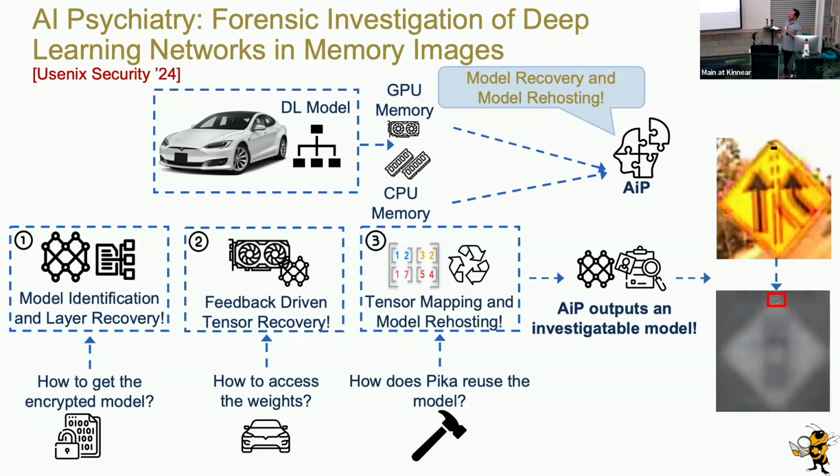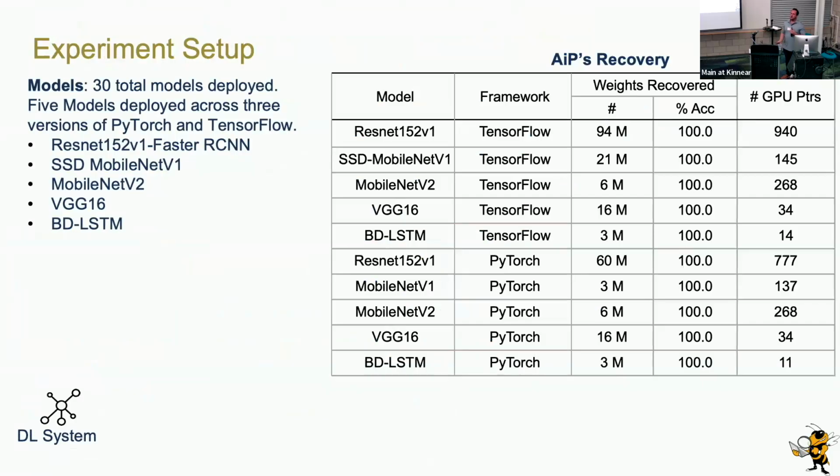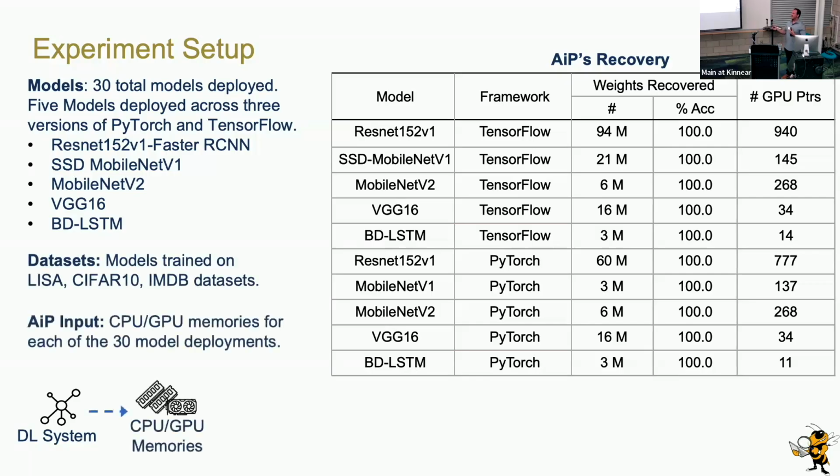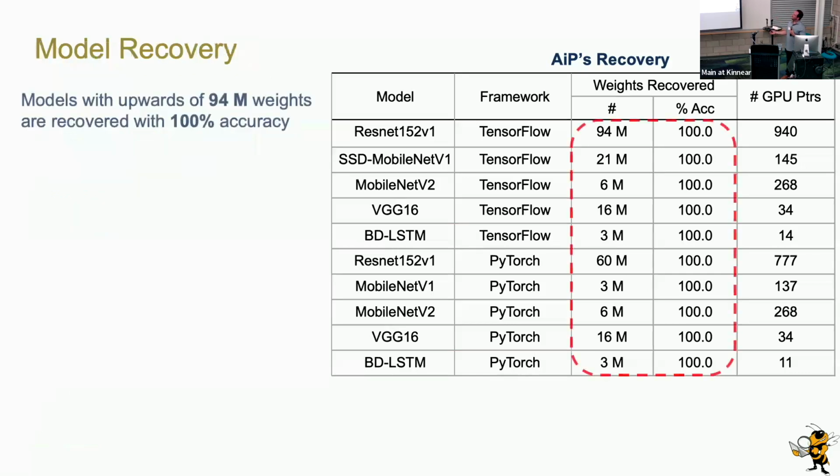find bugs. We evaluated our system across 30 different models deployed across PyTorch and TensorFlow. These models range from object detection models to smaller language models to classification models. We trained these on CIFAR-10, and the input in all these scenarios was the CPU and GPU memory extracted when we deployed the model. We can first see that we've recovered up to 94 million weights with 100% accuracy.